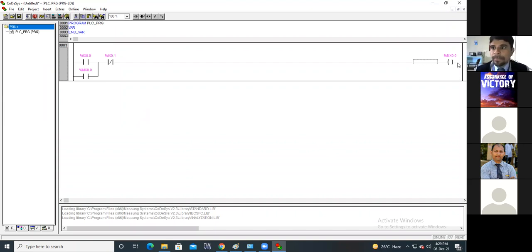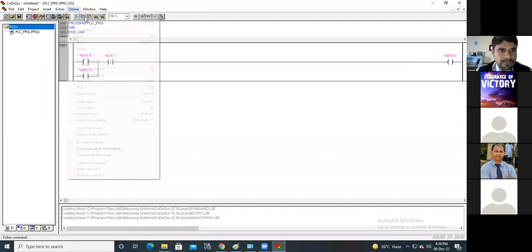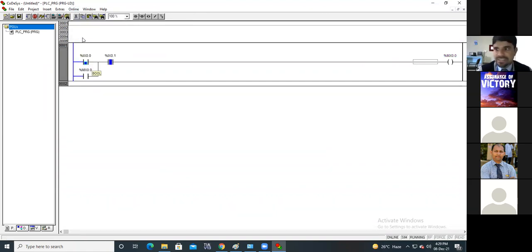Okay, now what will happen when I press the start button? Say this is the start button. Login, run, control F7. See, this is on. Now this is a push button. Experience that you press the push button and no one can keep it pressed. As you press, you will release it. That means you have released it.